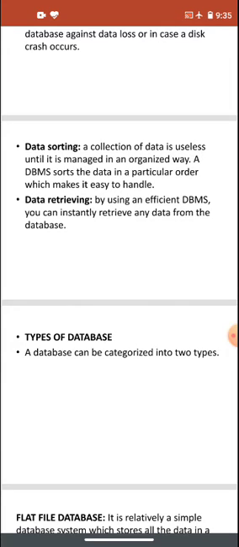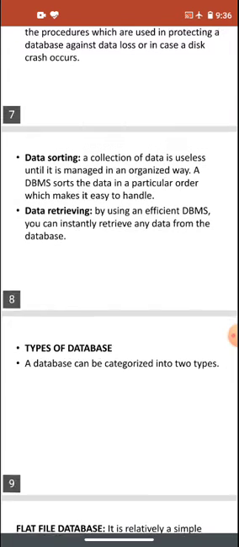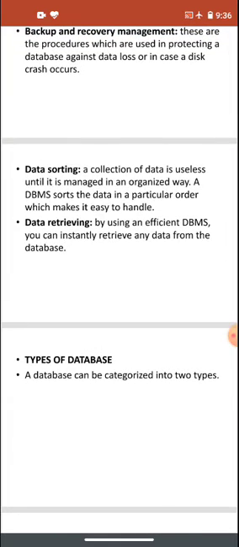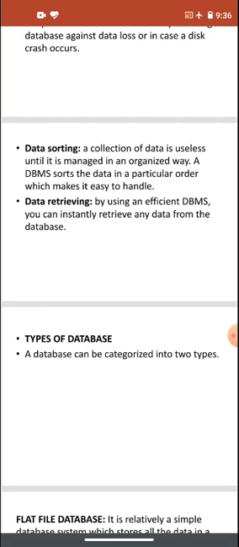The advantage is data sorting. A collection of data is useless until it is managed in an organized way. A DBMS sorts the data in a particular order, which makes it easy to handle. Sorting means arranging the data in ascending or descending order. If the data is not sorted, then it is very hard to handle. Like if the student details are not organized roll number wise, then it is very difficult to find the student. And if the data is sorted, then it is easy to find and handle the data.